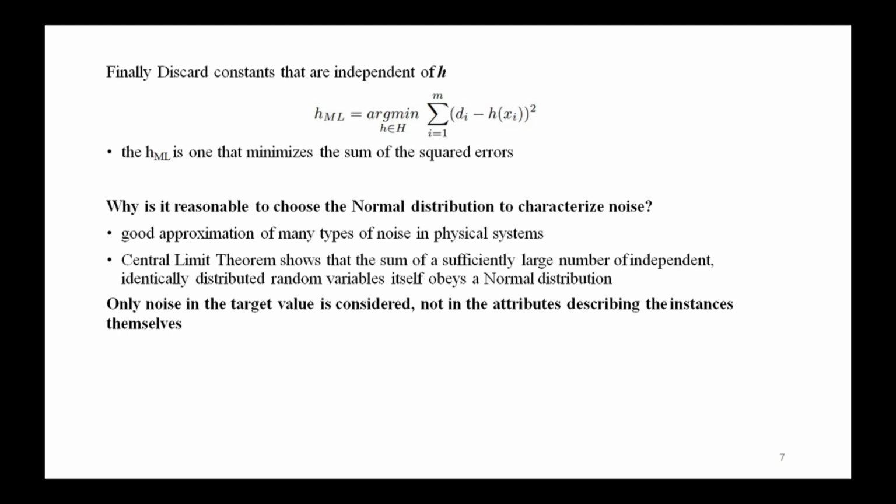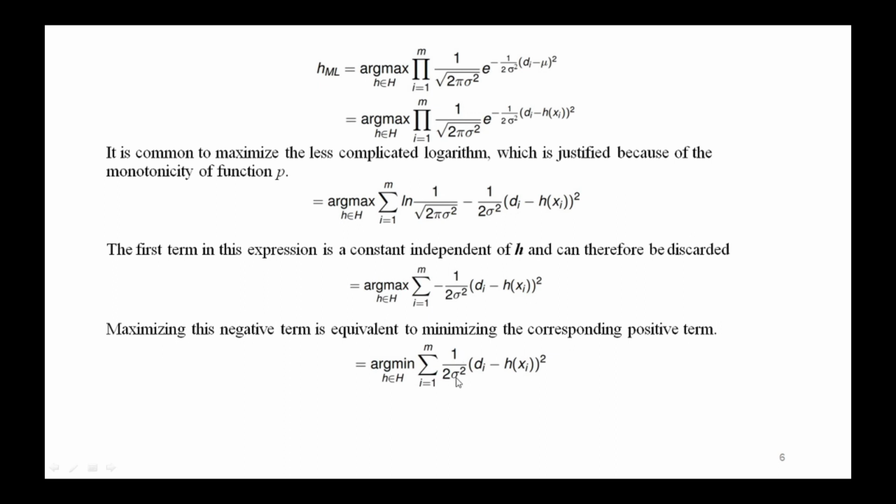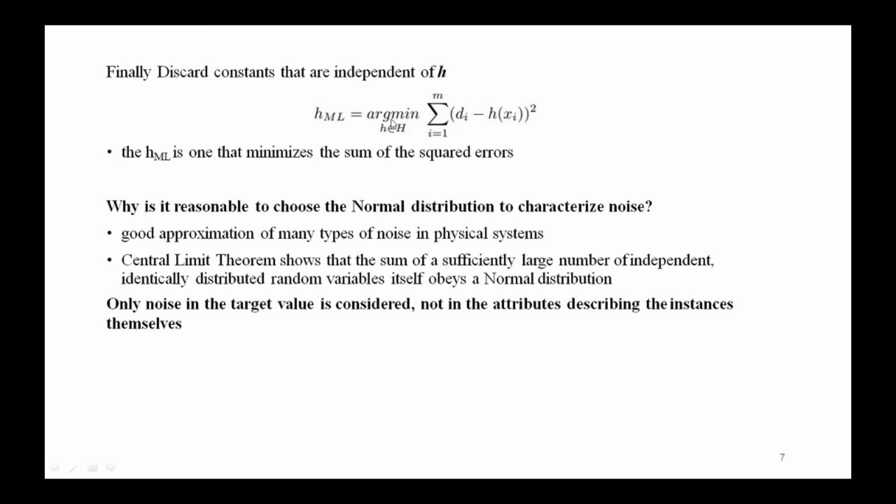Finally, we can again discard the constant which is independent of small h. So HML is equal to argmin summation of (di minus h of xi) whole square, i equals 1 to m, small h belongs to capital H. This term also we are discarding because it does not contain h and is independent of h.